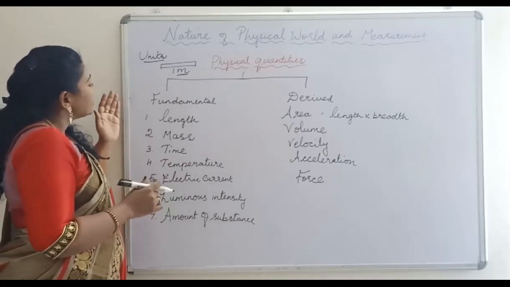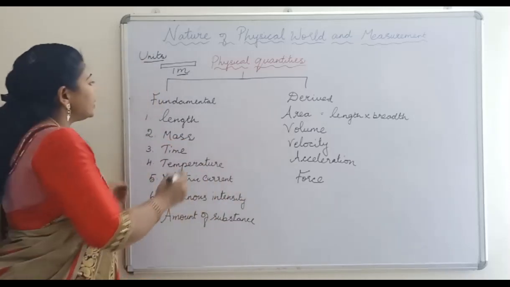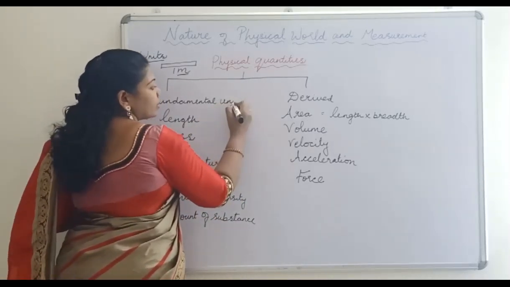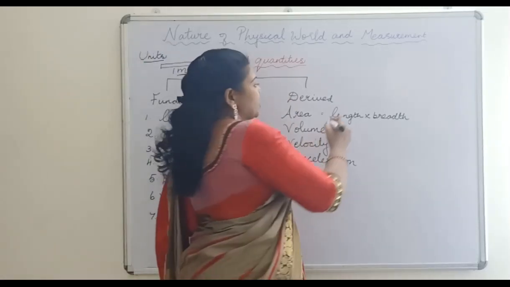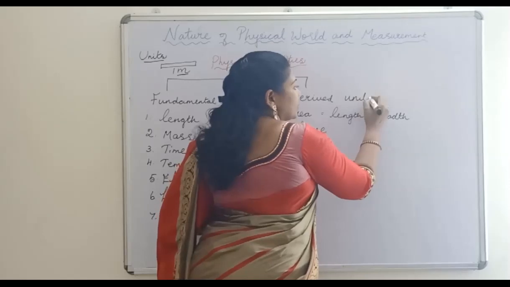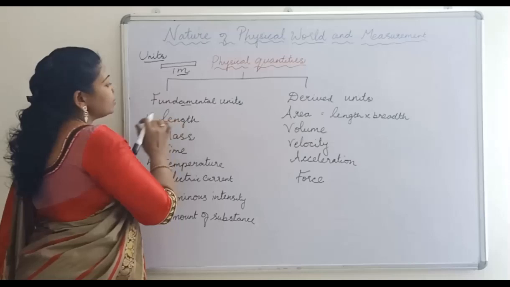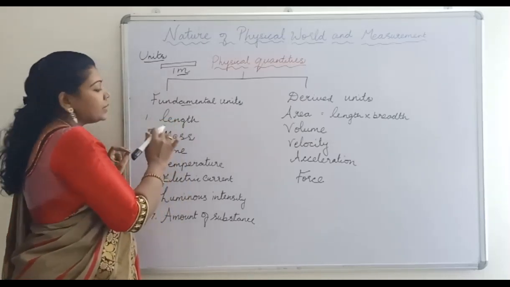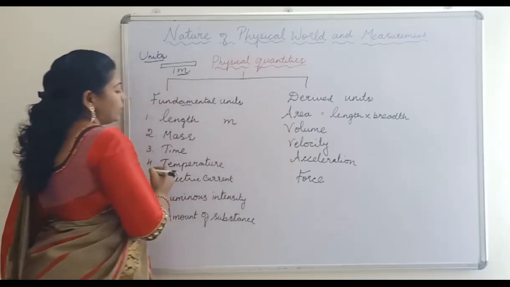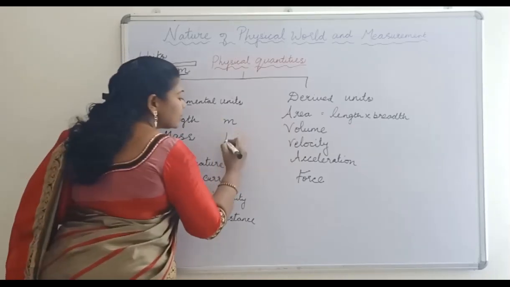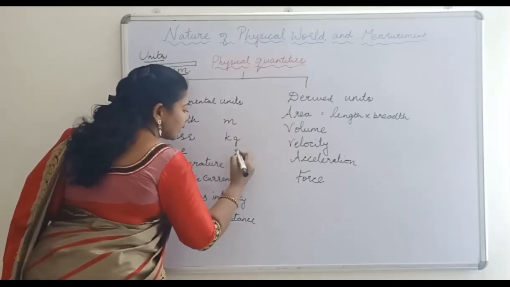The units in which the fundamental quantities are measured are called fundamental units. The units in which the derived quantities are measured are called derived units. So what is the standard unit for length? The standard unit for length is meter. The unit for mass is kilogram. And for time it is second.